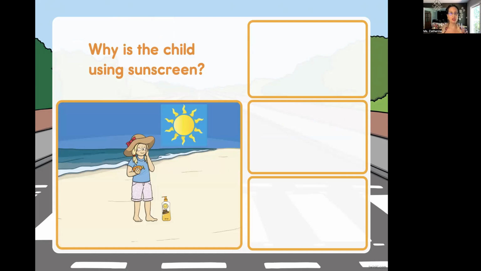Why is the child using sunscreen? Let's look at the three possibilities. It is raining, it is sunny, or it is cloudy. So what's the first thing we do? Ask questions. Why is the child using sunscreen? Then what else do we do? We look at the scene, okay? We can go back to looking at the question, okay? We can look at the scene first and ask the question.